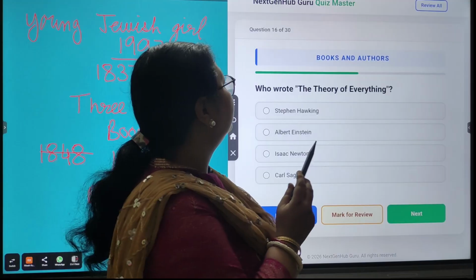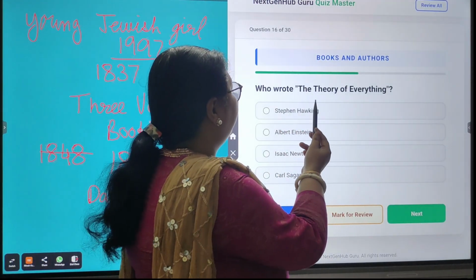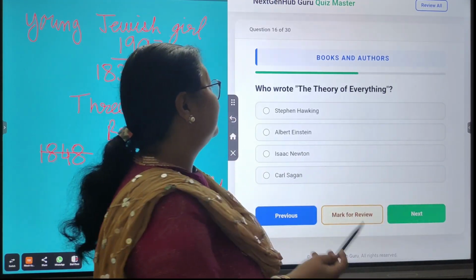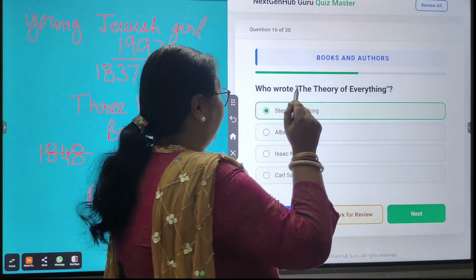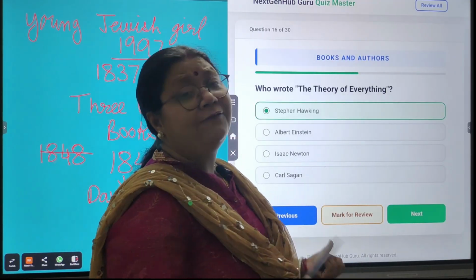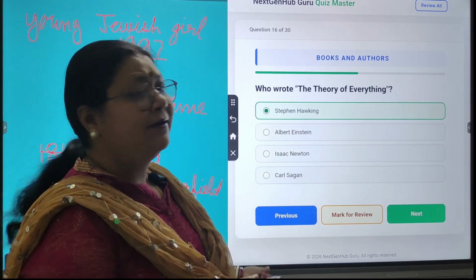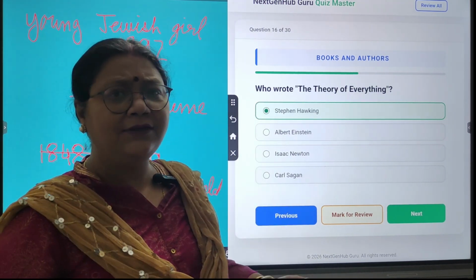Next. Who wrote The Theory of Everything? The four options are Stephen Hawking, Albert Einstein, Isaac Newton, Carl Sagan. So the Theory of Everything was also written by Stephen Hawking. In this book also, the origin and the fate of the universe is described from Aristotle till Albert Einstein.